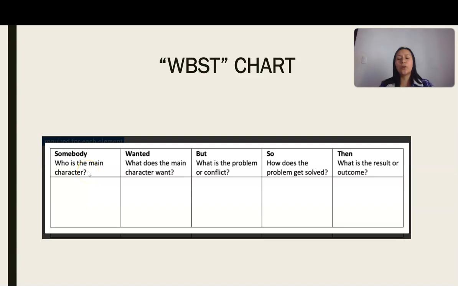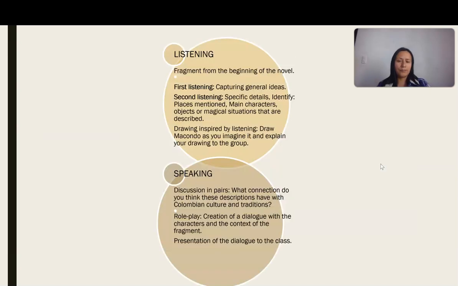The students are going to answer these questions. Who is the main character? What does the main character want? What is the problem or conflict? How does the problem get solved? What is the result or outcome?